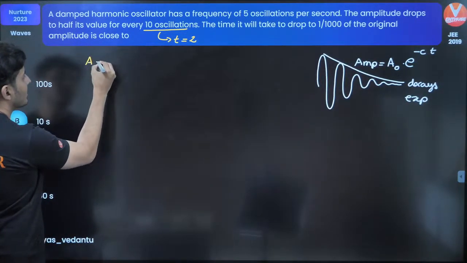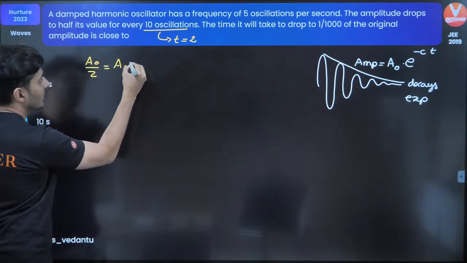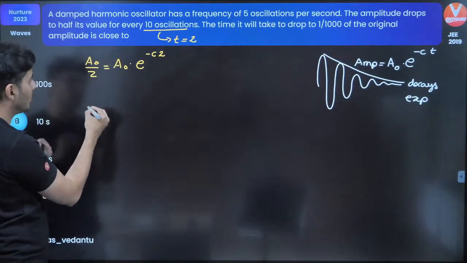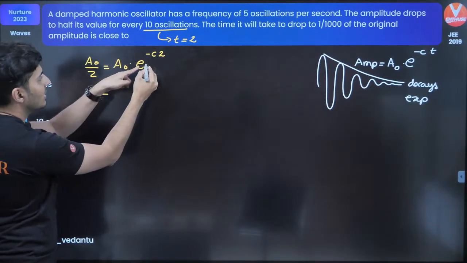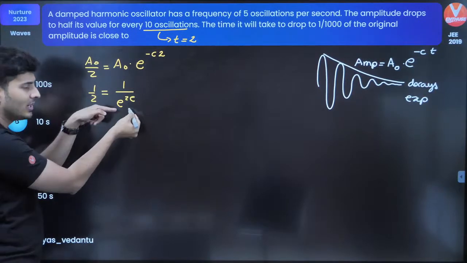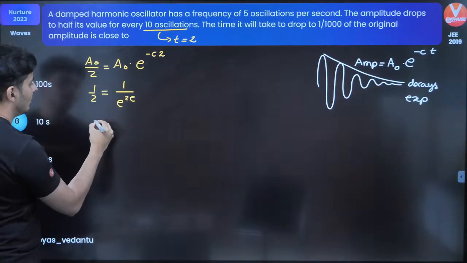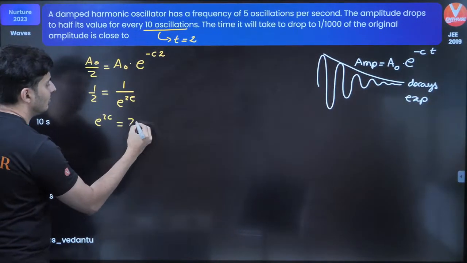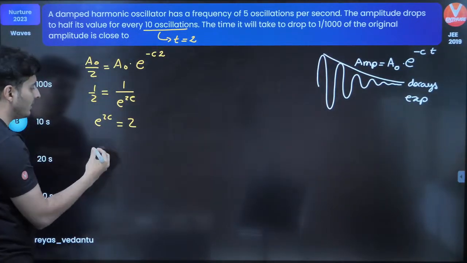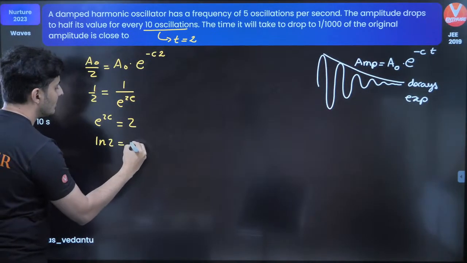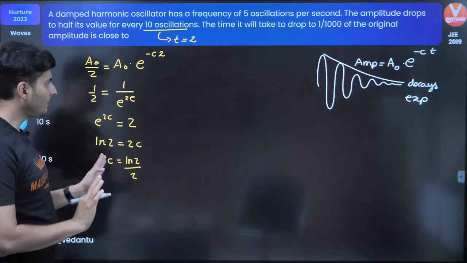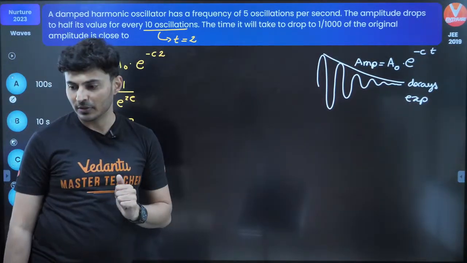The amplitude becomes half its original in a time of 2 seconds. A0 goes, so 1 by 2 will become, this is e raised to negative power, I can write it as e raised to 2c, correct? I bring it below, flip it, so e raised to 2c will become 2, or you can cross multiply. Now this can be written in logarithmic form. So log of 2 is basically 2c, or c will be log of 2 divided by 2. Okay, this is your initial condition.